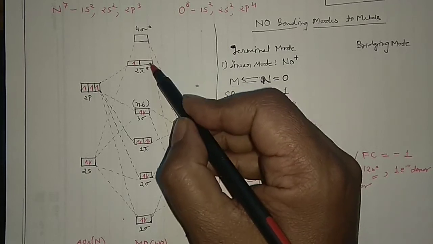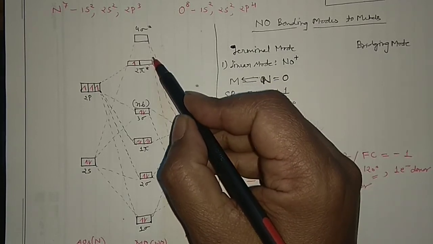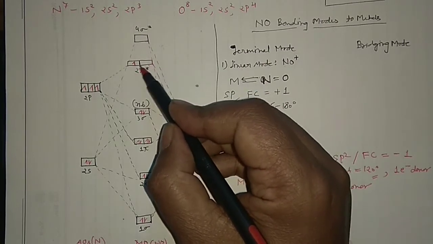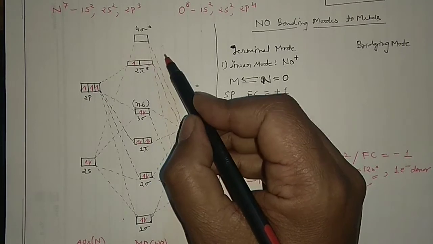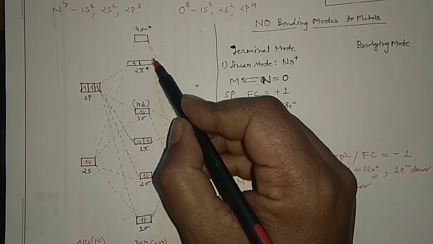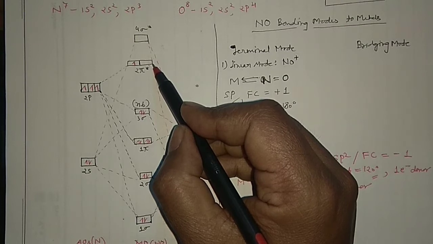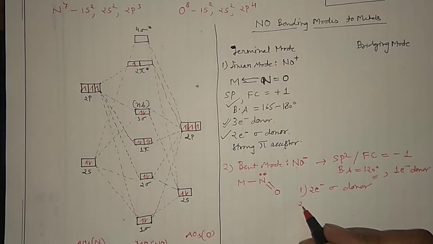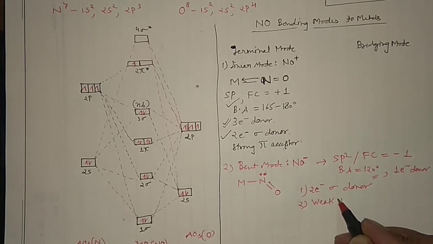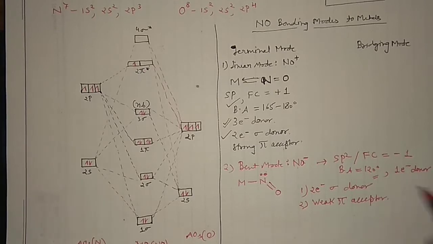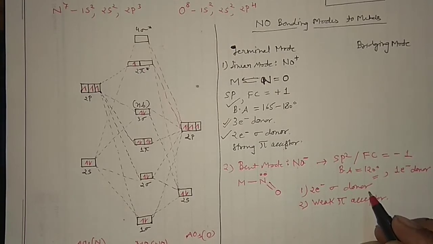When they have higher energy orbitals, they cannot accept electrons from anywhere, and also when they are having 2 electrons, it will be difficult to accommodate another 2 electrons, right, as they have higher energy due to the decreased electronegativity of NO negative. That means they will behave as a very weak pi acceptor. When the pi acceptance nature is weak, obviously this 2 electron sigma donor would be strong.